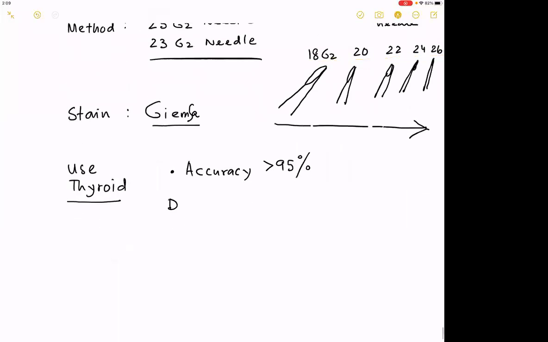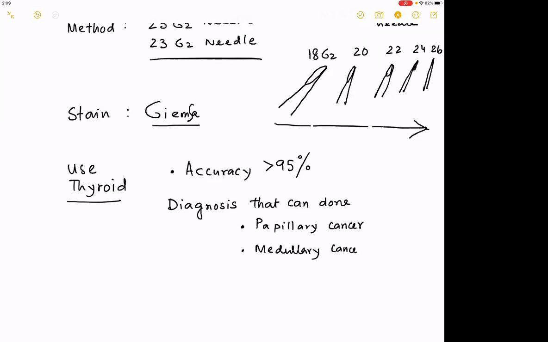The diagnosis that can be achieved includes papillary cancer, medullary cancer. Both of them are extremely important for an MCQ purpose. Please mind it with a golden color.